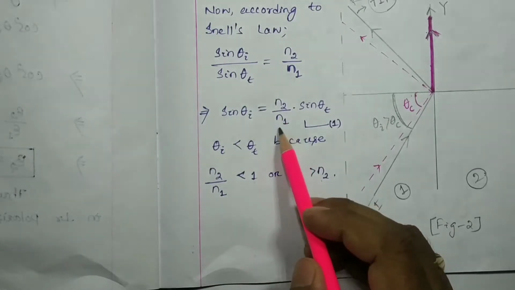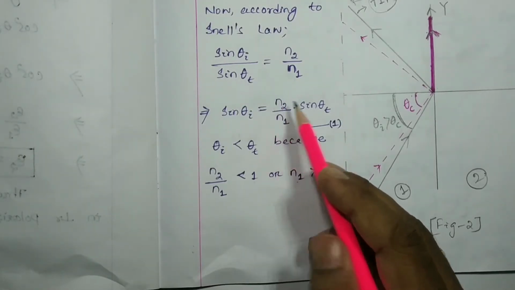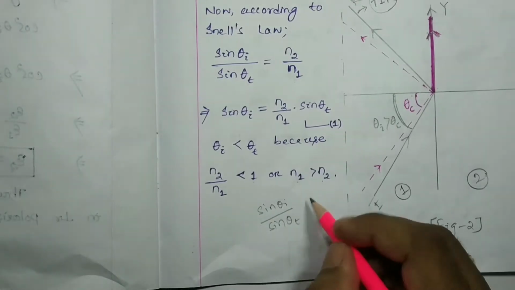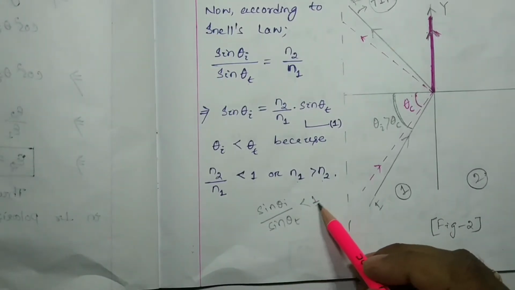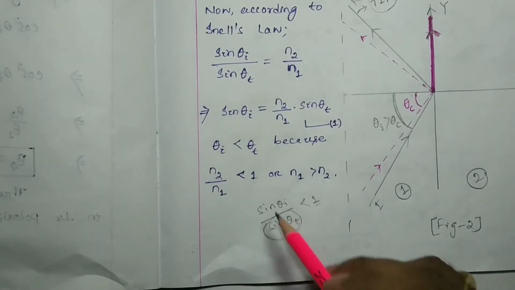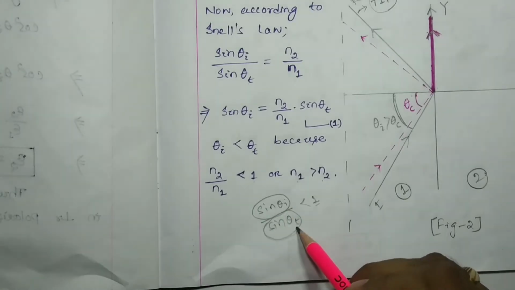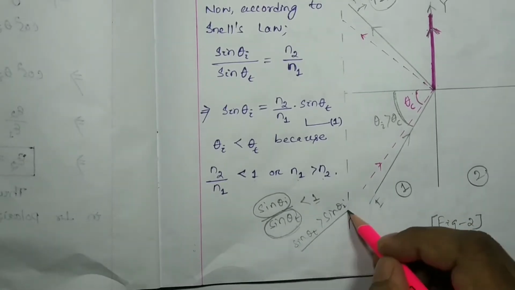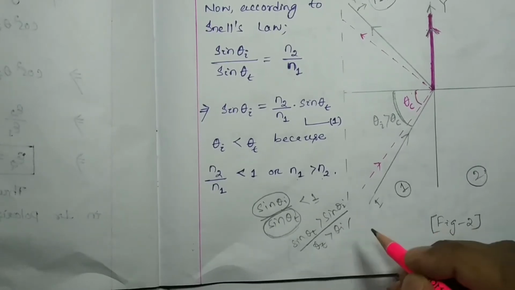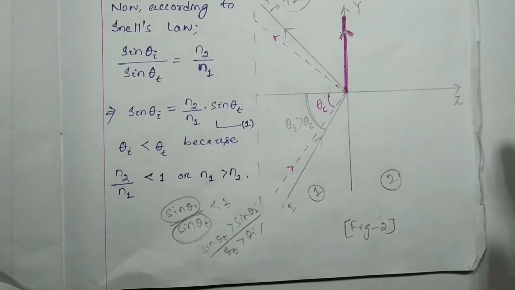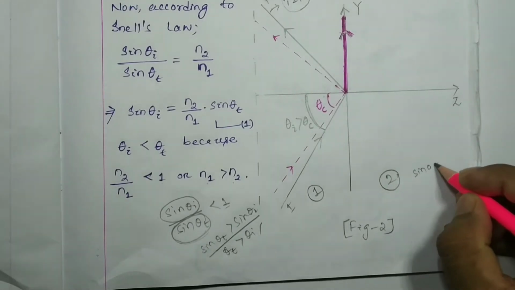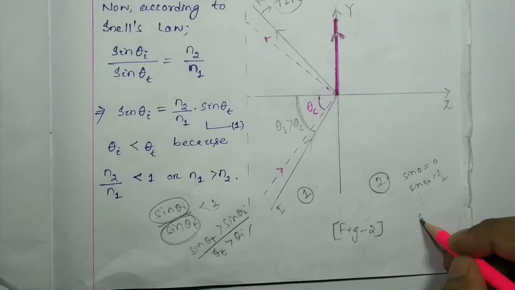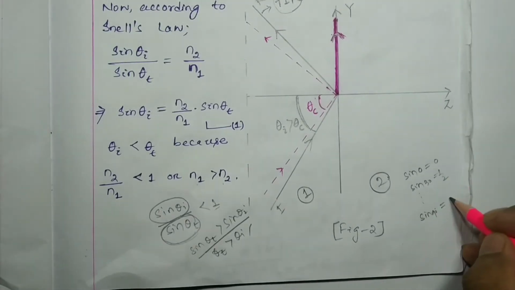If this value is less than 1, then from equation number 1, sin theta I by sin theta t will be less than 1. This is possible if sin theta t is greater than sin theta I. This can be possible if theta t is greater than theta I, because we know that sin 0 equals 0, sin 30 equals 1 by 2, and if we move up to sin 90, it gradually increases and the value will be 1.